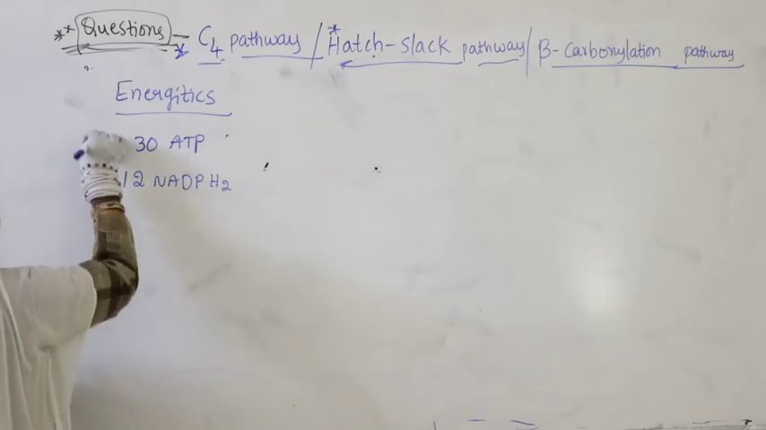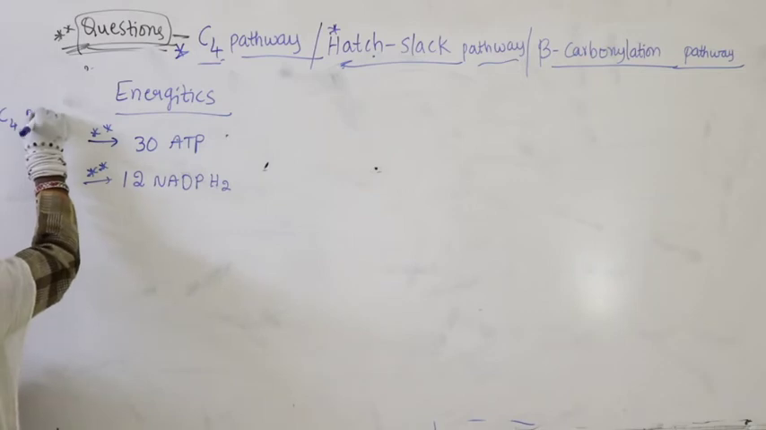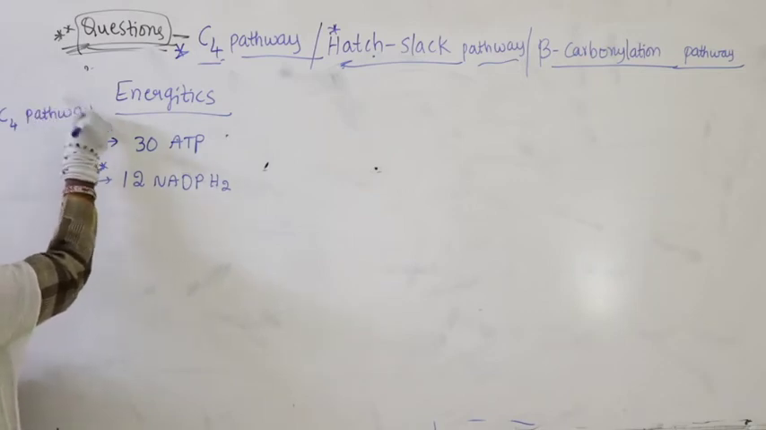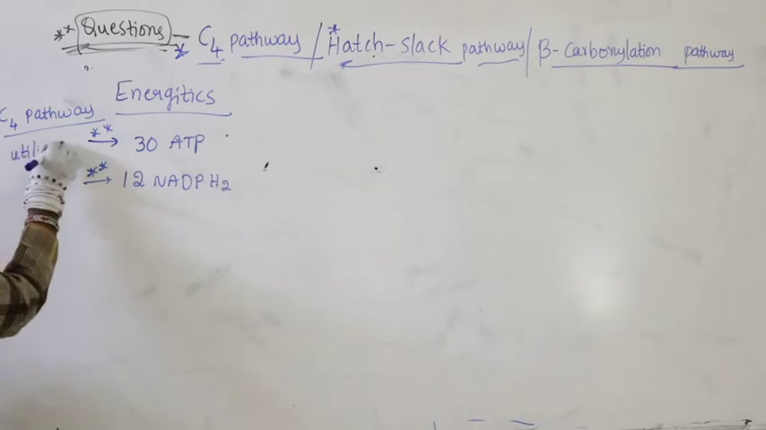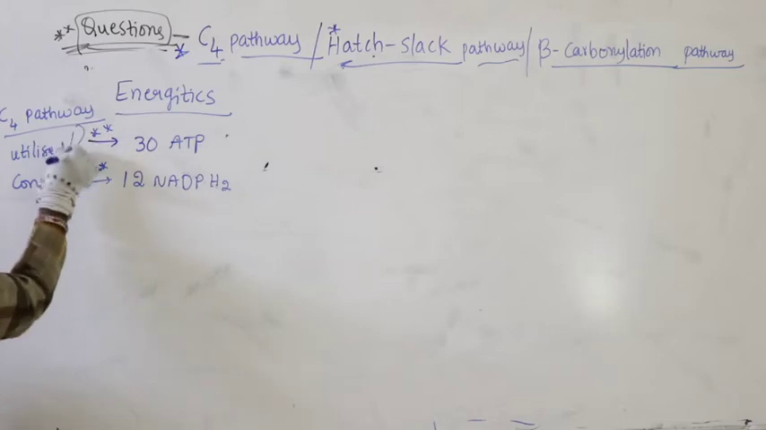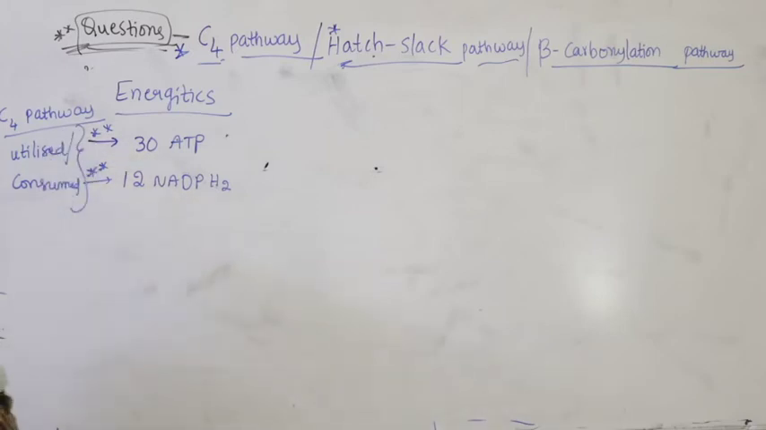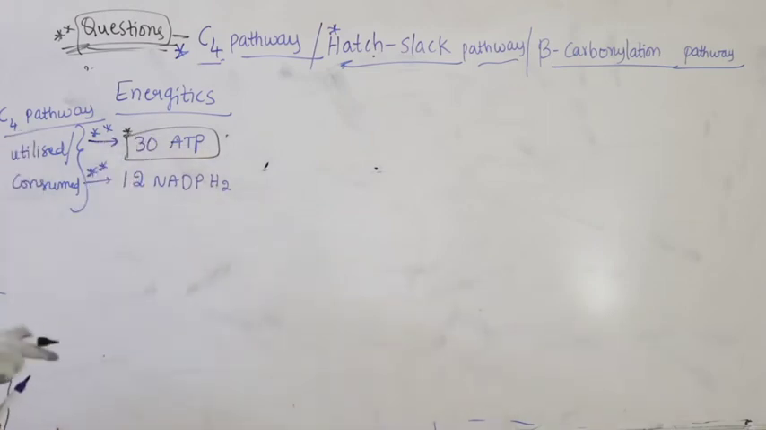are utilized, or we say consumed in the C4 pathway. How much energy is utilized or consumed? 30 ATP and 12 NADPH2. So how come it is consuming 30 ATP? Where is the count for 30 ATP in the entire cycle?